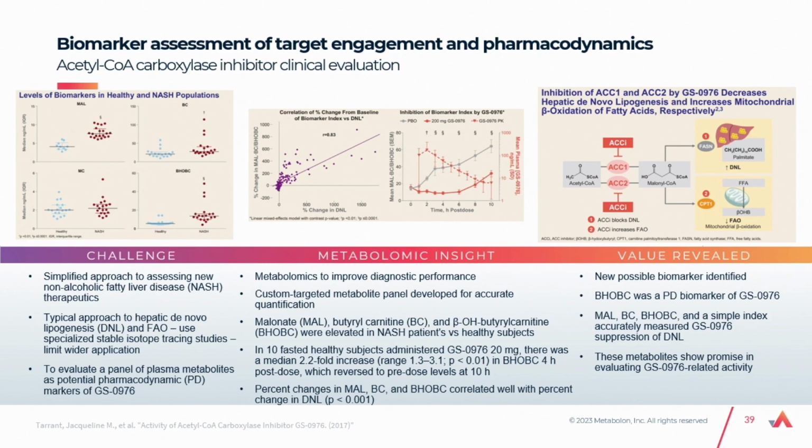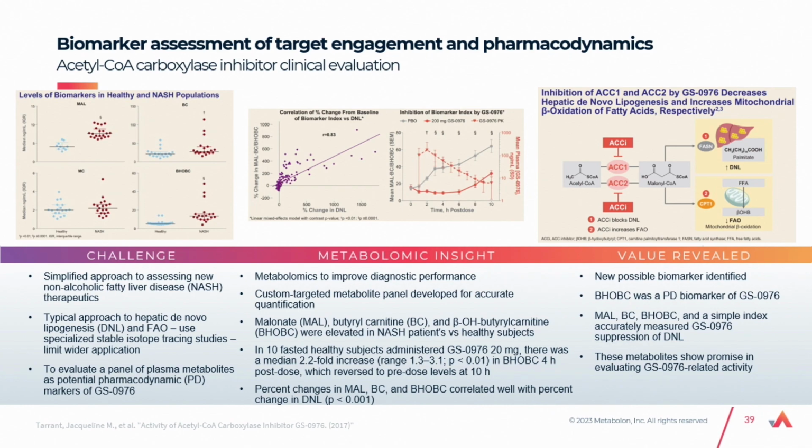And it's known that there are some key markers of this enzyme that are malonyl carnitine, beta-hydroxybutyryl carnitine, and then butyryl carnitine that are known to be regulated or influenced by the function of this ACC enzyme. And so the first thing they did is characterize in a NASH population versus healthy controls, what do the levels change? Does the function of this enzyme correlate with what we'd expect from a disease profile?